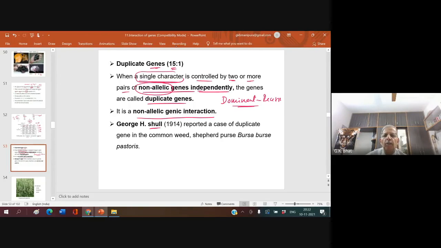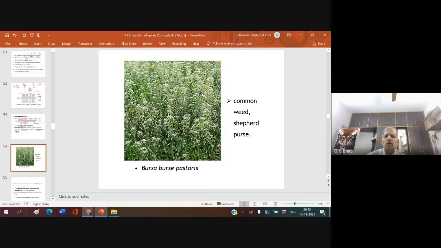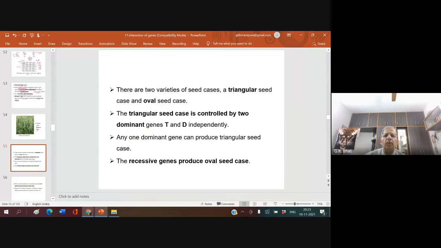George Shull reported a case of duplicate gene in a common weed, shepherd's purse, Capsella bursa-pastoris. This is a common weed; you see a lot of these in open areas. The shepherd's purse produces two varieties of seed cases, triangular seed case and oval seed case. Triangular seed case is controlled by two dominant genes, capital T, capital D, independently.